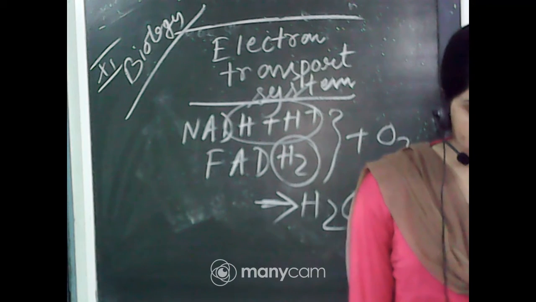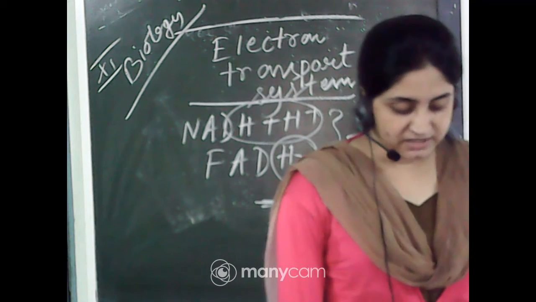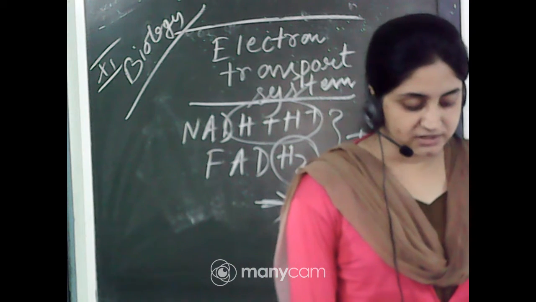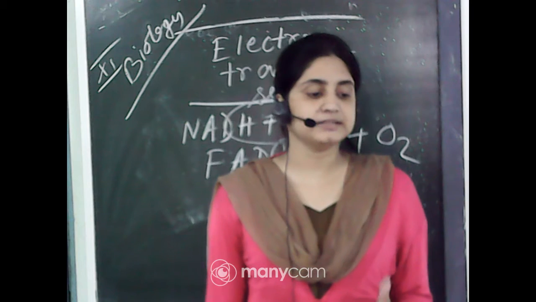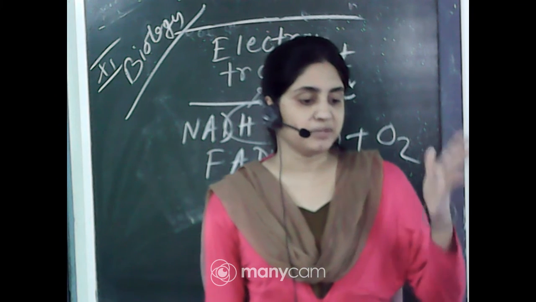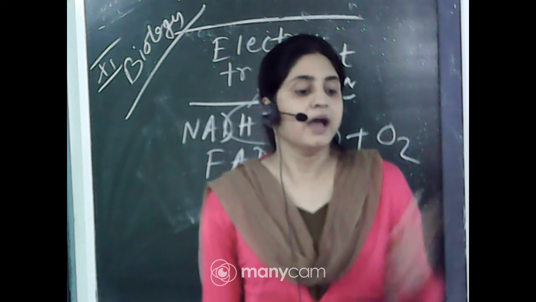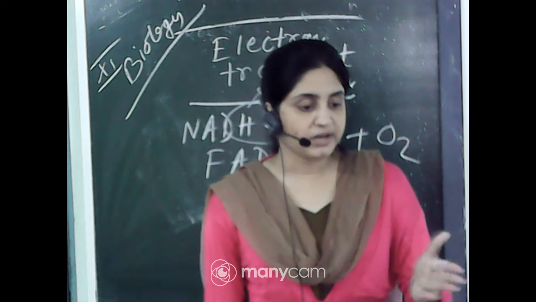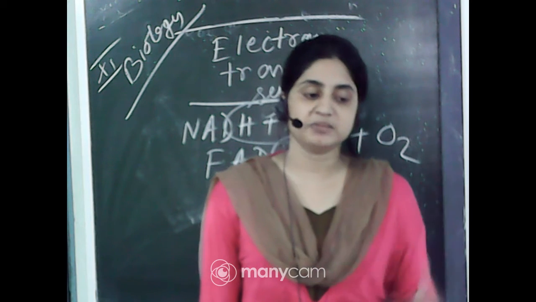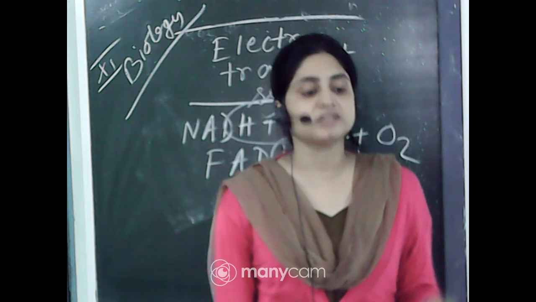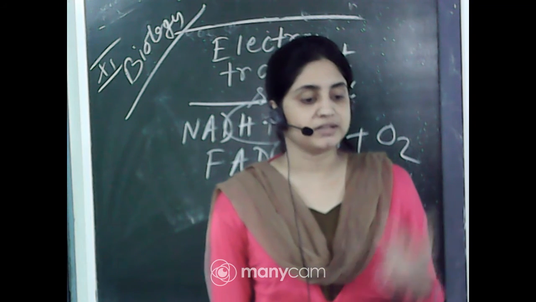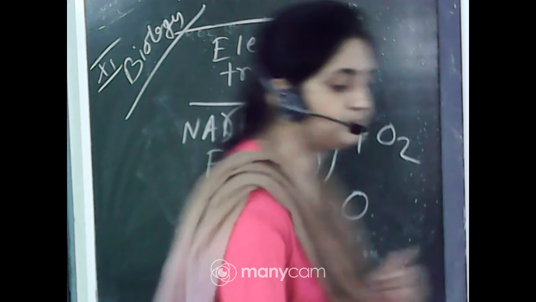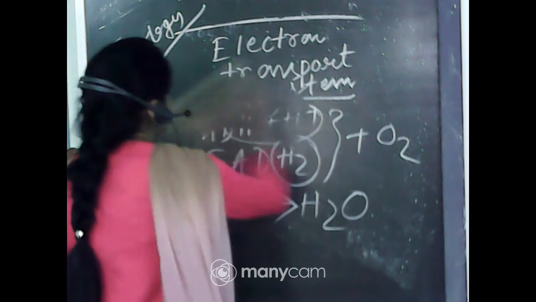The metabolic pathway through which electrons pass from one carrier to another is called the electron transport system. There are many complexes present in the electron transport system: complex 1, 2, 3, 4, 5. The electron passes from one carrier to another by this biological process. Because it occurs in the living organism's body, it is called the electron transport system. So what is ETS?